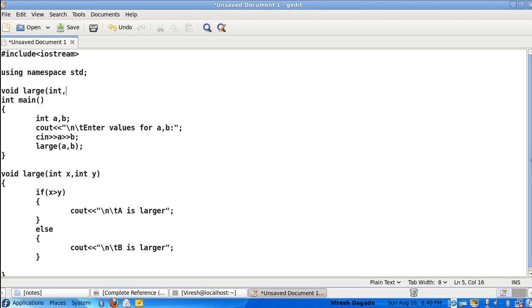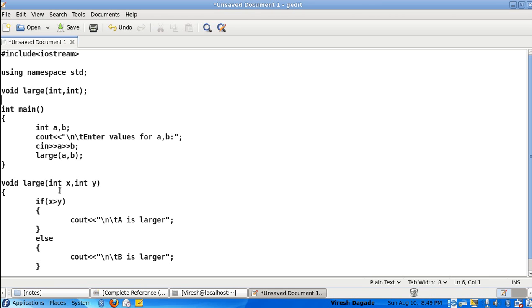It is receiving two arguments and they are of type int. You can write the same variables also, int x and int y, but if you don't, there is no harm. This is called function declaration or function prototype. The compiler will cross verify the function name with the function definition with the help of this prototype, and also the number of arguments and type of arguments.